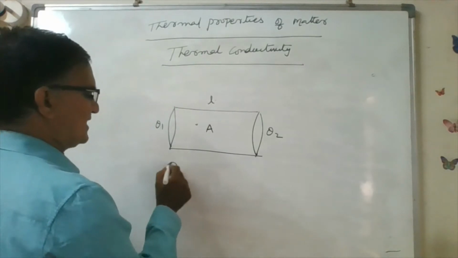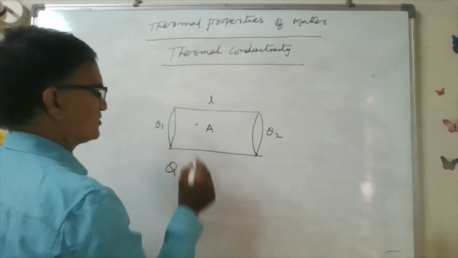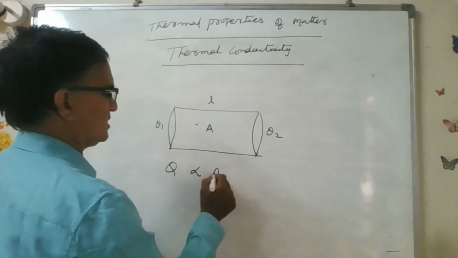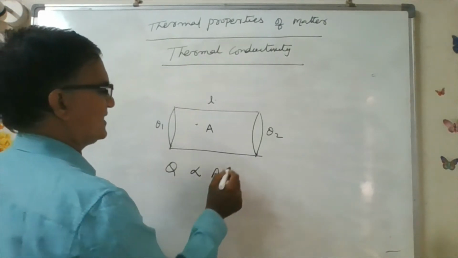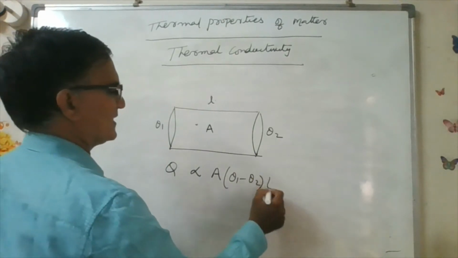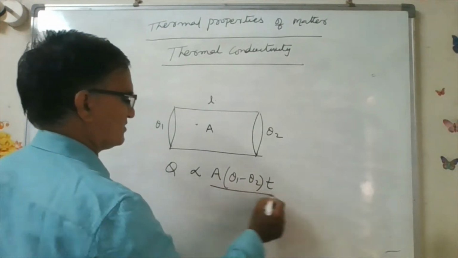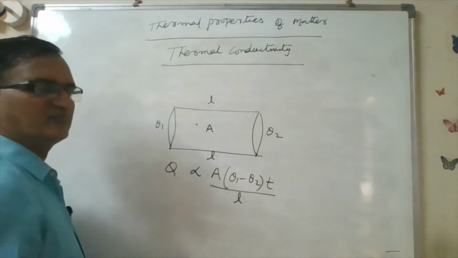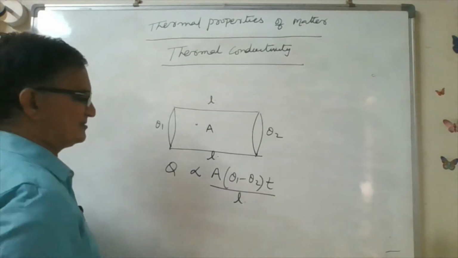Now the amount of heat transferred Q is directly proportional to the area of cross section, directly proportional to the difference in temperature, directly proportional to the time of flow of heat, and inversely proportional to the length of the conductor.